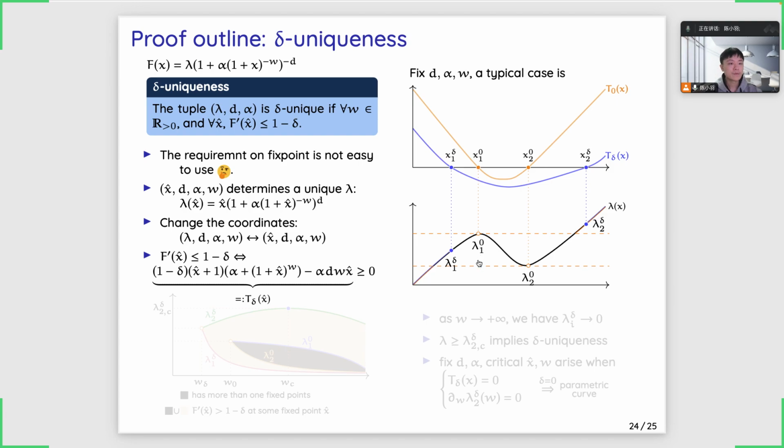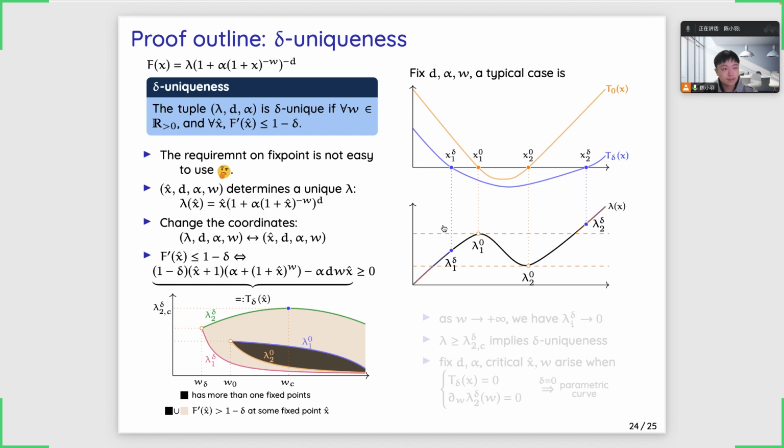Okay. And the number of roots of the function t delta and t0 varies as w goes from 0 to infinity. And the scenario is illustrated in this figure. As w becomes bigger and bigger, the functions t delta and t0 will suddenly have a root, and they would give us some banned intervals of the parameter lambda.